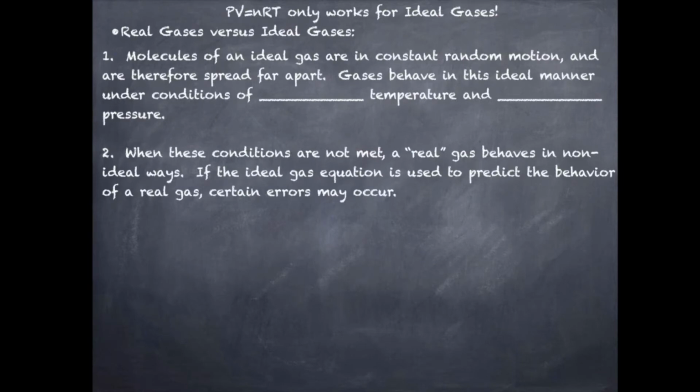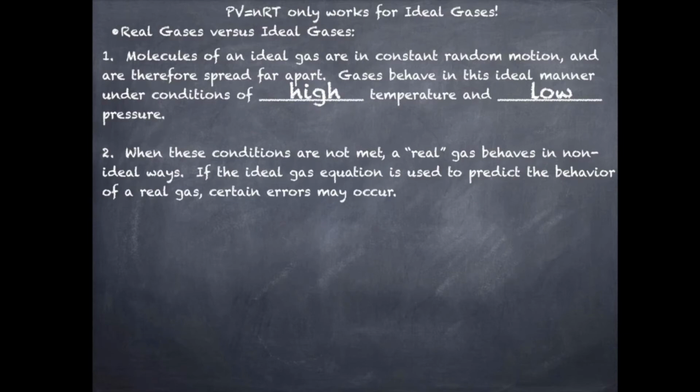Now, that's not actually the case, and we'll look at real versus ideal gases in just a second. Real gases versus ideal gases. Molecules of an ideal gas are going to be in constant random motion, and therefore they're going to be spread really far apart, meaning that they're not going to be super attracted to each other. So how can we minimize the attraction they would feel? Well, we want them moving as quickly as possible, meaning we want a high temperature, and we want them as far apart from one another as possible, which means low pressure. So if you have high temperature and low pressure, under those conditions, gases will act as ideally as is possible.